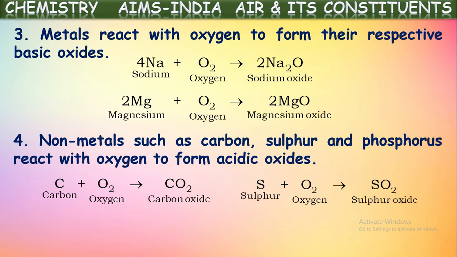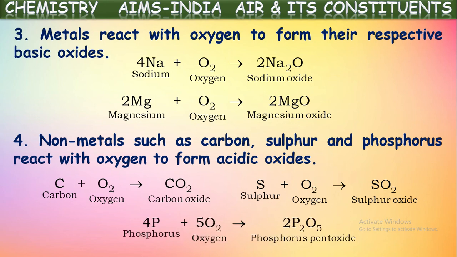If you say sulfur, sulfur on burning in oxygen produces sulfur dioxide. If you say phosphorus, another non-metal, this also on burning in oxygen forms its oxide called phosphorus pentoxide, P2O5. These non-metallic oxides are generally acidic in nature. In this way, metals form metallic oxides which are basic in nature. Non-metals form non-metallic oxides which are acidic in nature on reaction with oxygen. Okay, this is about the chemical properties of oxygen.